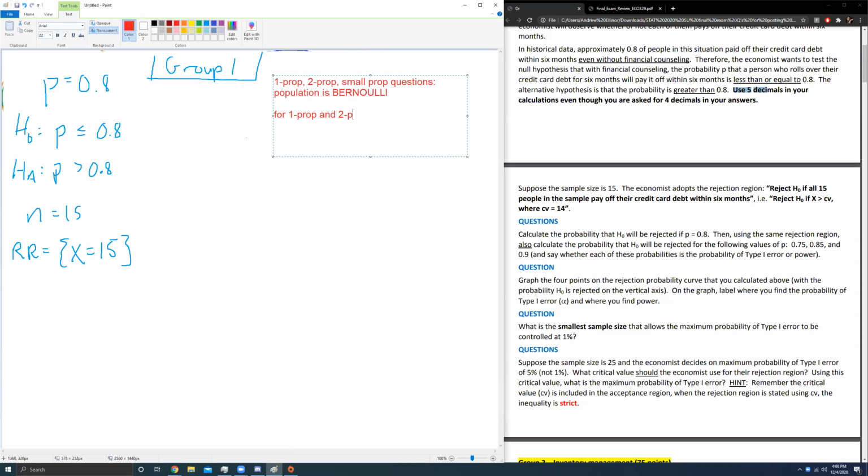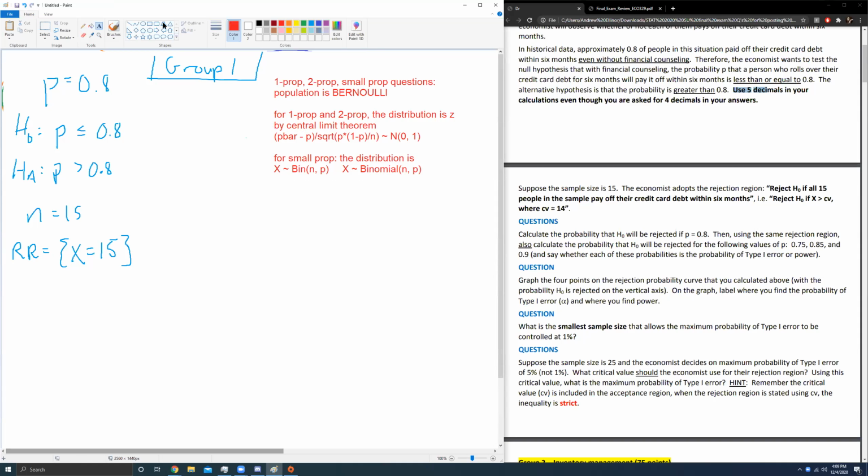For 1 prop and 2 prop, the distribution is Z by central limit theorem. So you see that weird looking P bar minus P over the square root of P times 1 minus P over N is distributed normal 0, 1. But for small prop, which is the problem we're working on here, small sample proportion, the distribution is binomial. You say X is distributed binomial n, comma p, or you might even see binomial written out. So we have a population that is Bernoulli, and the distribution is X is binomial n and p.